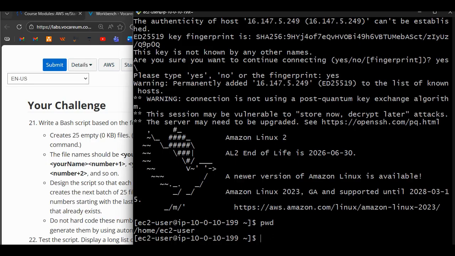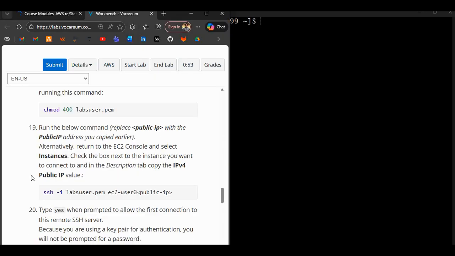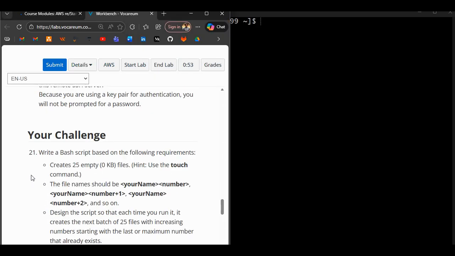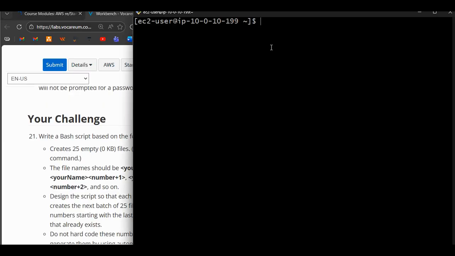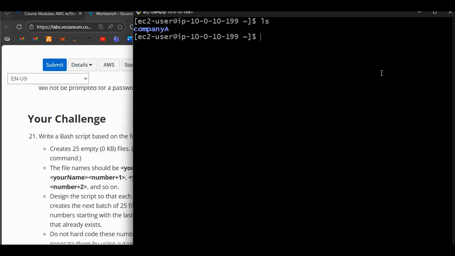Okay, let me clear my screen. Let me ls and see what I have in here. Okay, so I want to create a script, a bash script. So I'll touch, let's say, what name should I give it?